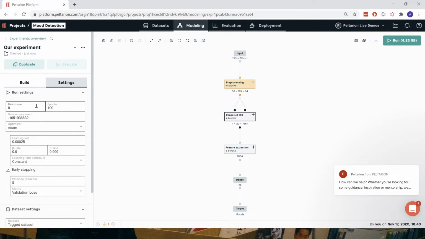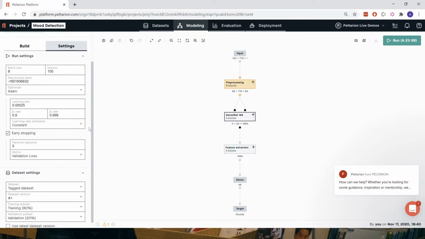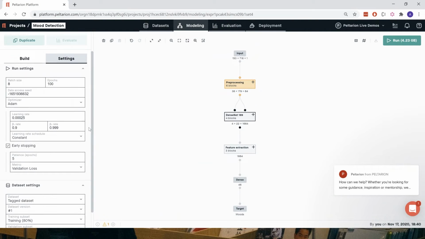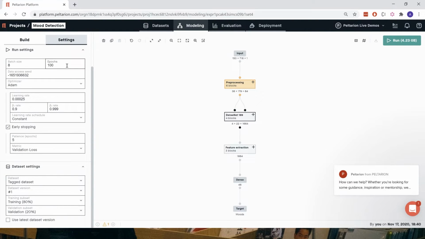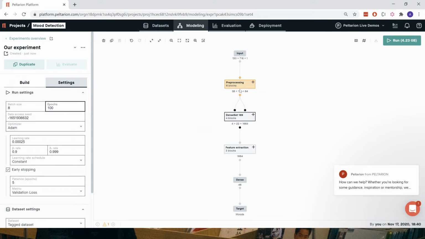You can also select your number of epochs and so on to make it run for a shorter time, but with lower performance in that case. But what you can do is turn up the number of epochs and use early stopping, and it will stop as soon as the result isn't getting any better.